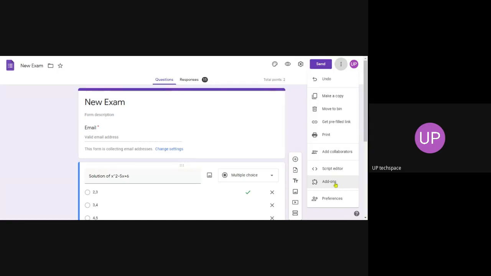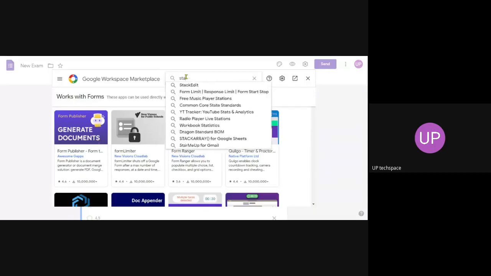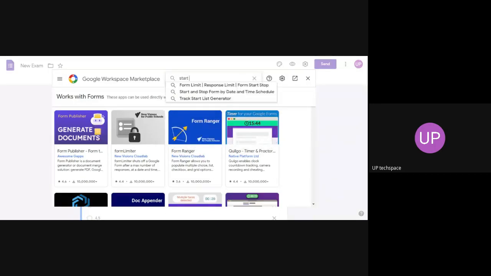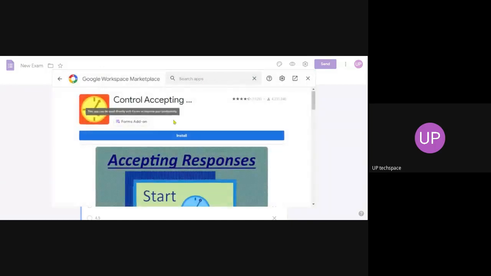So click on add-ons. I think you can see the screen. In add-ons, you can insert start stop form limit, response limit from start to stop. So you can click on this add-on again. Okay, so there are some start stop add-ons.